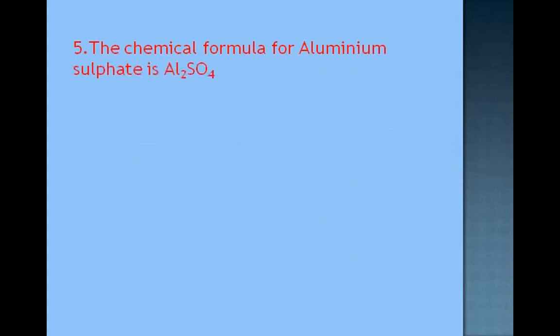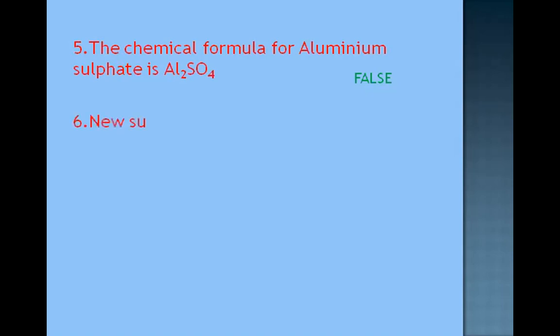Going to the next one. The chemical formula for aluminium sulfate is Al2SO4. Aluminium, if you see, is having a charge of +3. Sulfate has -2. By exchanging, we'll get Al2(SO4)3, sulfate taken thrice. So the given formula is false.